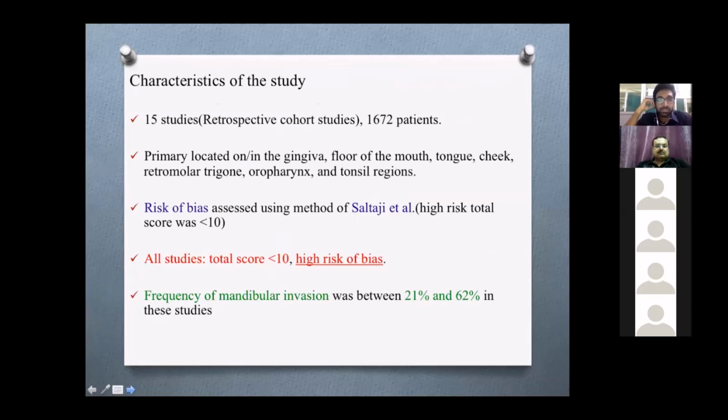Coming to the characteristic features of this study, it has taken into consideration 15 studies, all of which were retrospective cohort studies, which included 1,672 patients. The primary is located either on gingiva, floor of mouth, tongue, cheek, retromolar trigone, oropharynx, and tonsillar region. As it's a meta-analysis, there is always a risk of bias, which was calculated using Saltage et al. If the score is less than 10, it is calculated as high risk. All the studies included in this meta-analysis had a score less than 10, showing a high risk of bias. And the frequency of mandibular invasion was between 21 to 62% in these studies.